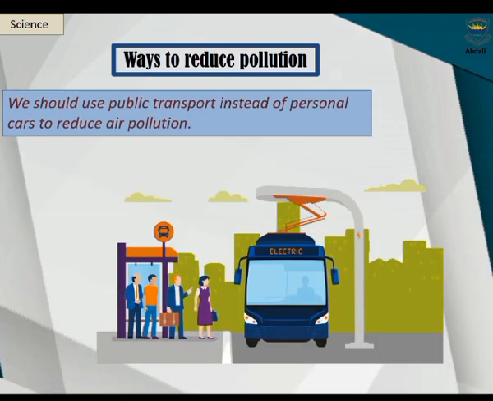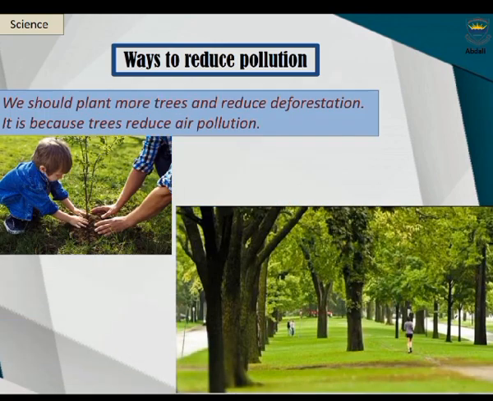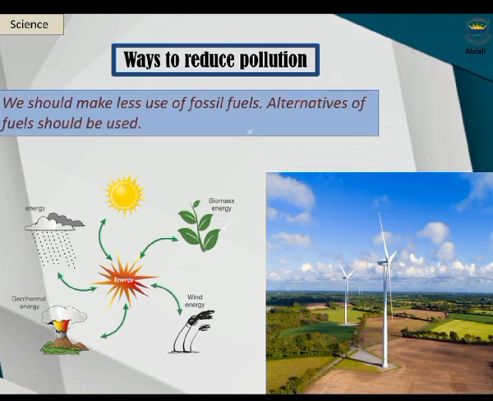We should use public transport instead of personal cars to reduce air pollution. We should plant more trees and reduce deforestation. It is because trees reduce air pollution. We should make less use of fossil fuels. Alternatives of fossil fuels should be used.